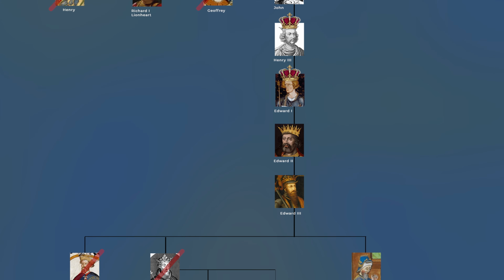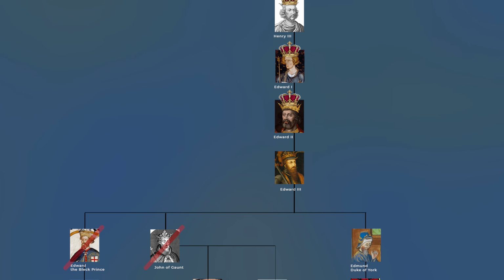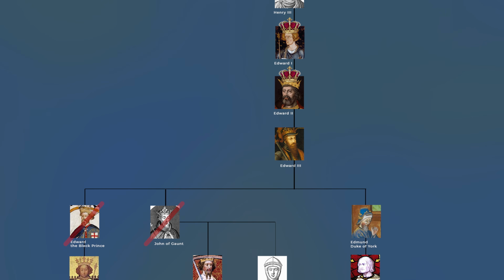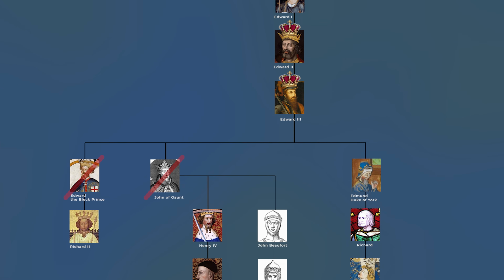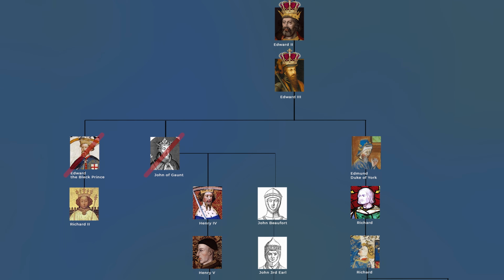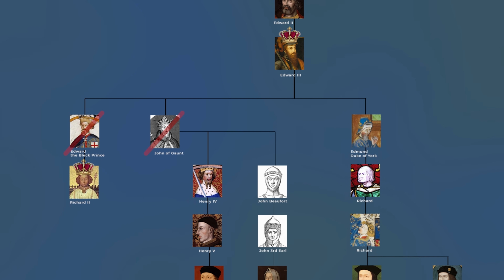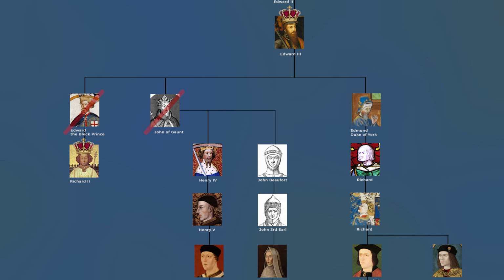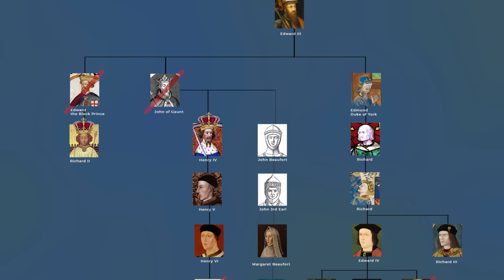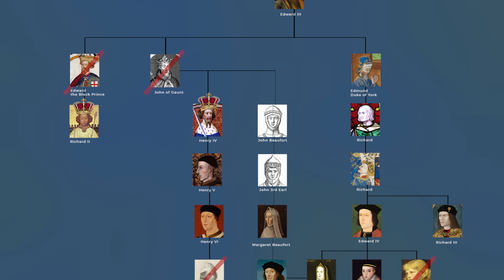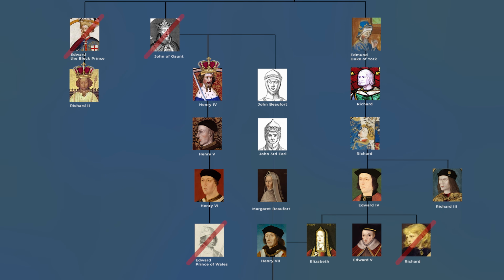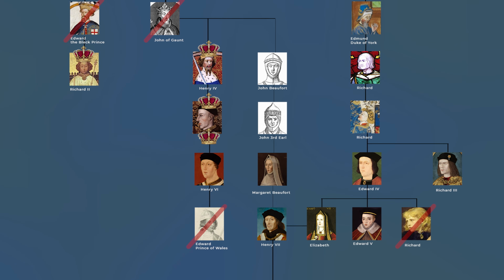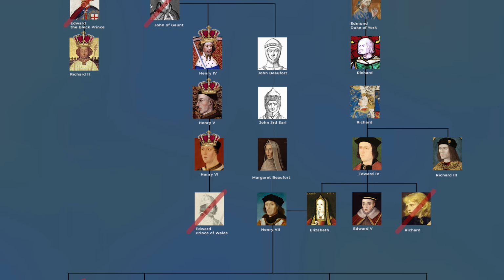his son Edward I, and then his son Edward II, also the 4th in line, and finally to his son Edward III. His son Edward the Black Prince died too soon, and the crown was passed to the king's grandson, Richard II. Henry IV was Richard's nephew, through the Duke of Lancaster, kicking off the War of the Roses. The crown then passes to his son Henry V, and then to his son Henry VI, until the Yorkist faction